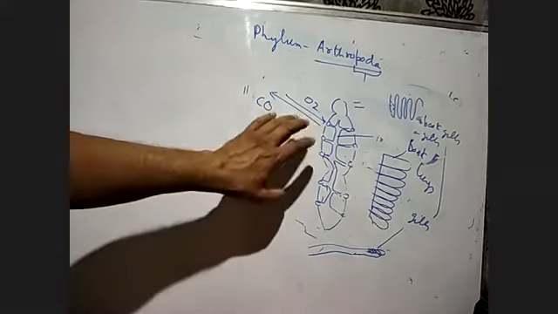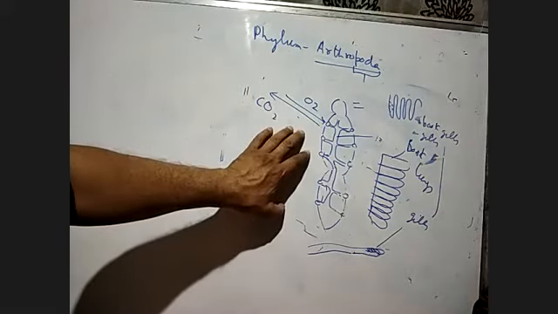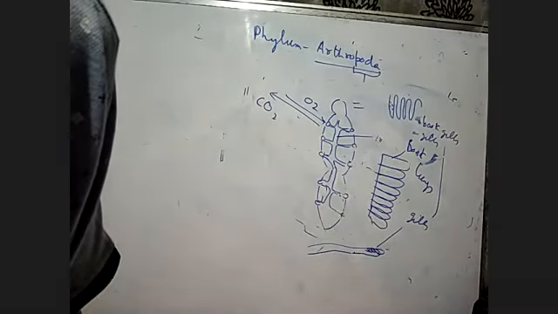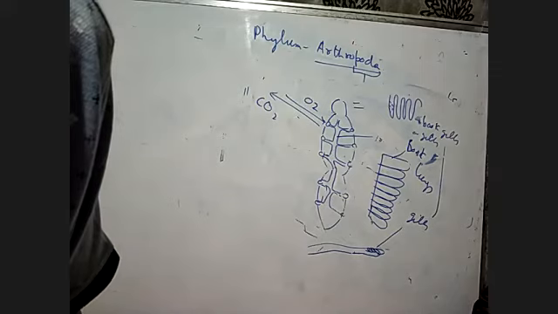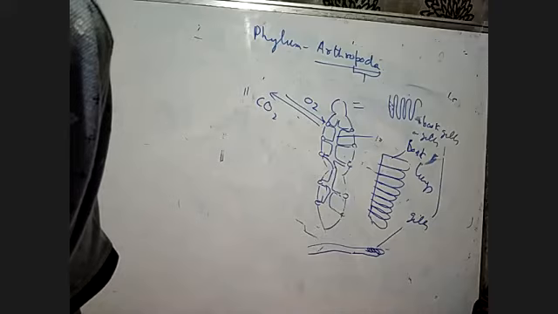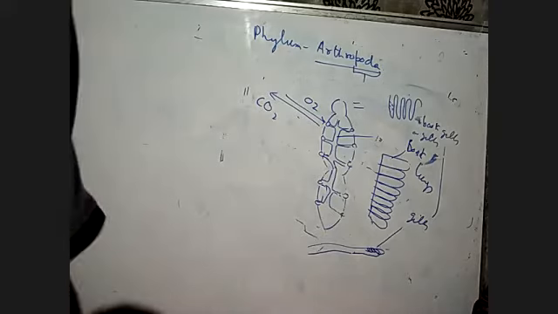In most terrestrial insects, we get the tracheal system. Take a mosquito, a butterfly, the scorpion, or the locust; in all of them you can find the tracheal system.